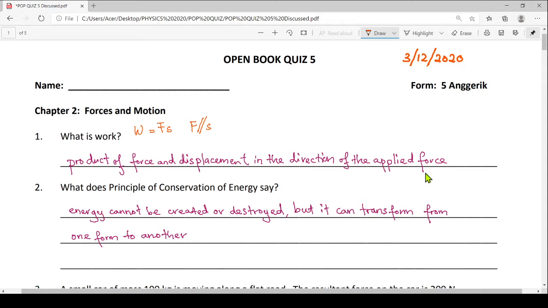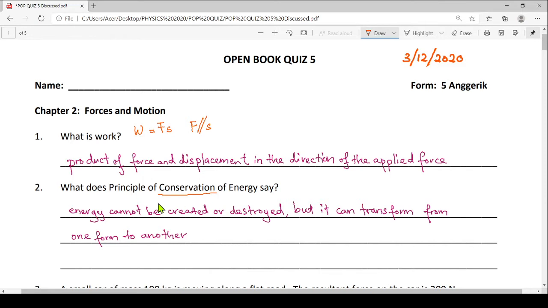Question number 2. What does the principle of conservation of energy say? The keyword here is conservation. It means that what I have now, I will have later, at any time, the same amount. So what does the principle say?